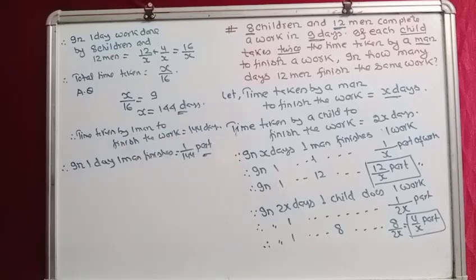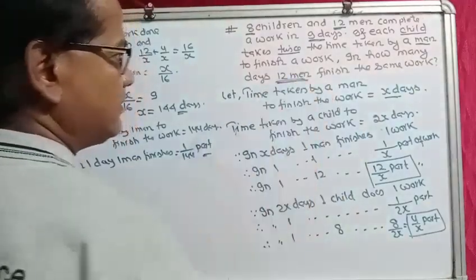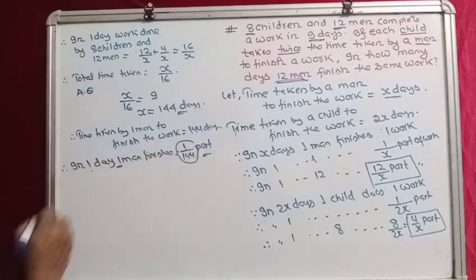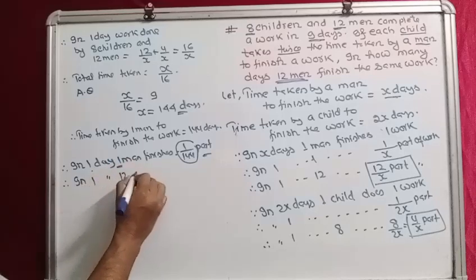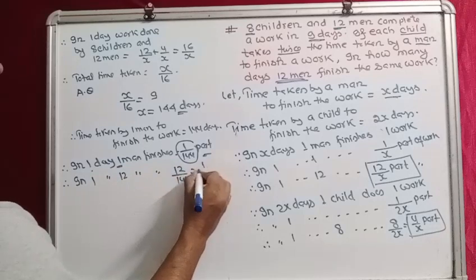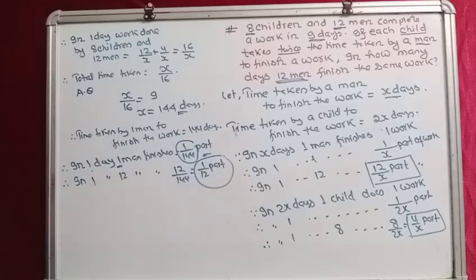In the question, it is asking in how many days 12 men finish the same work. So this is the work done by one man in one day. Therefore, in one day, 12 men can finish 12 by 144, which is 1 by 12 part of work. This is the part of work done by 12 men in one day.